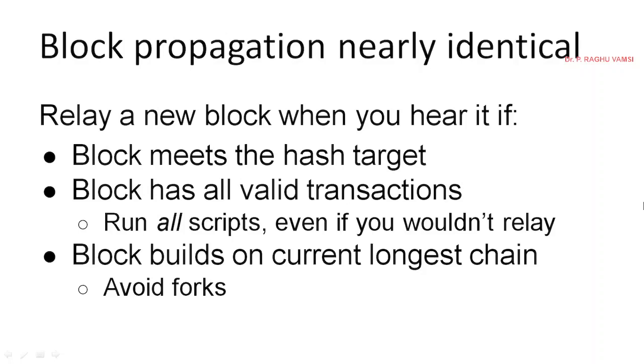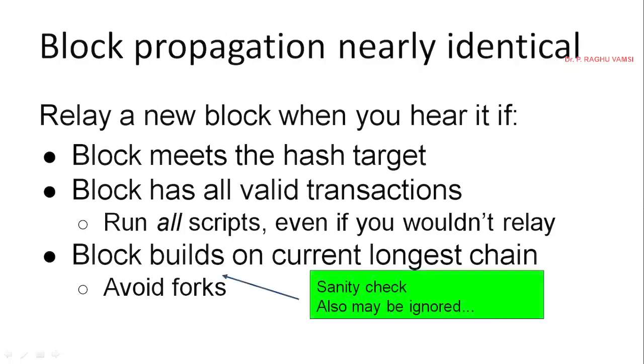Because of a fork, sometimes a block may be added as a branch to the existing blockchain. That is called a fork. So in order to avoid this fork, usually the longest chain, with at least 6 consecutive verified blocks, will be considered as the valid chain. So that we'll see afterwards. So this is also avoiding forks. Again, this is also a kind of sanity check. Sometimes some nodes may ignore this.